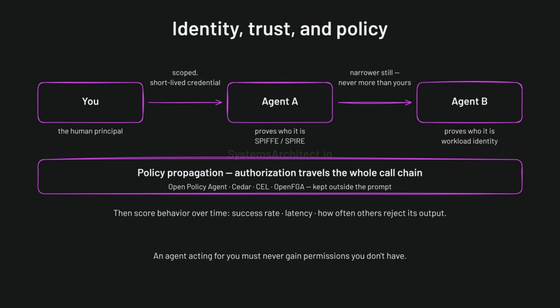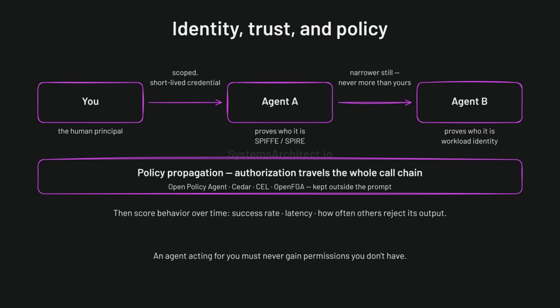Trust and reputation between agents asks whether you should believe what an agent just told you. Start with cryptographic identity using SPIFFE and Spire or your provider's workload identity. Then every agent proves who it is, then score behavior over time, success rate, latency, and how often others reject its output. Policy propagation carries authorization and data handling rules along the whole call chain.